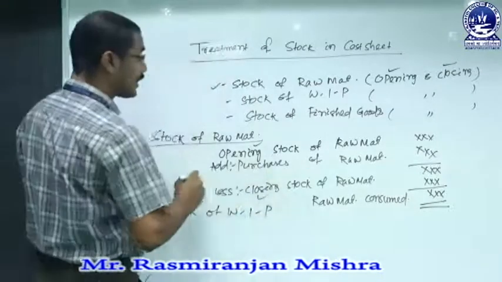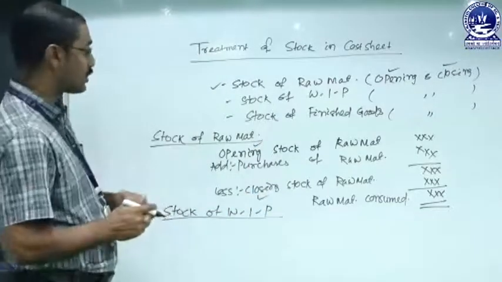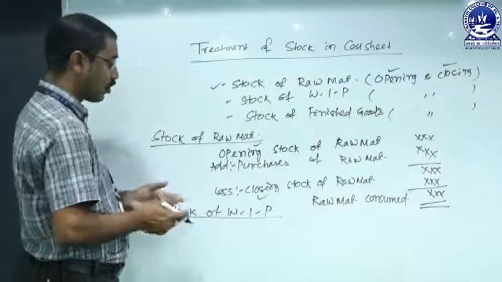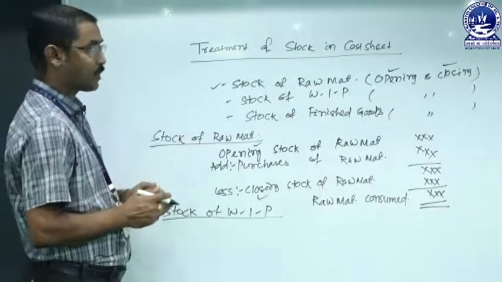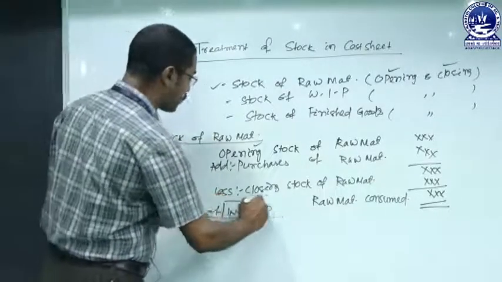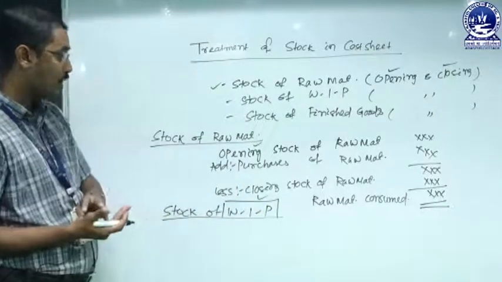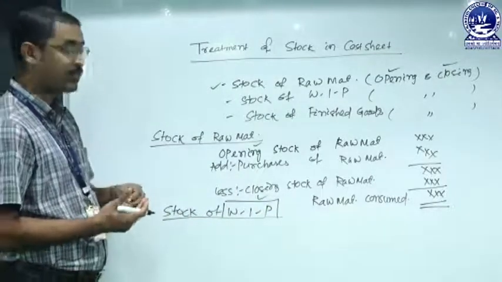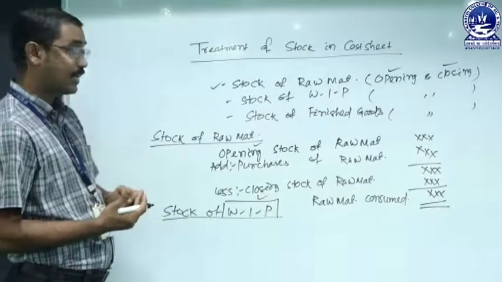So here also there is an opening stock of work in progress as well as closing stock of work in progress. How this should be treated and where this should be treated at the time of preparing a cost sheet will be discussed. First we must know what work in progress is. Work in progress means the work is going on but not yet completed. That means the production is going on but not complete. That is called work in progress.